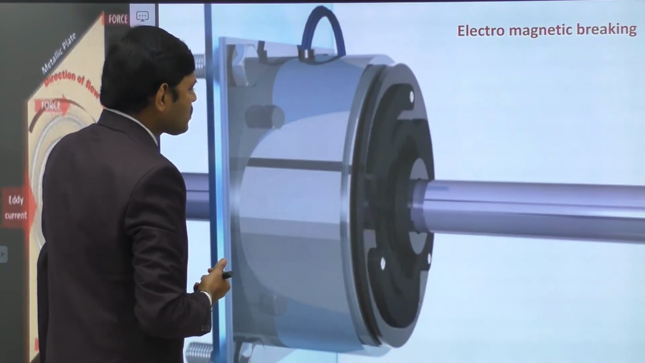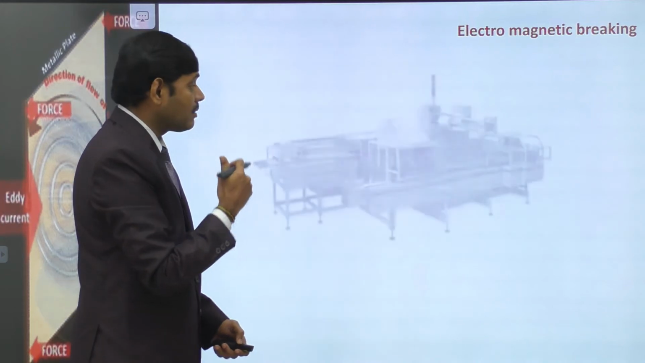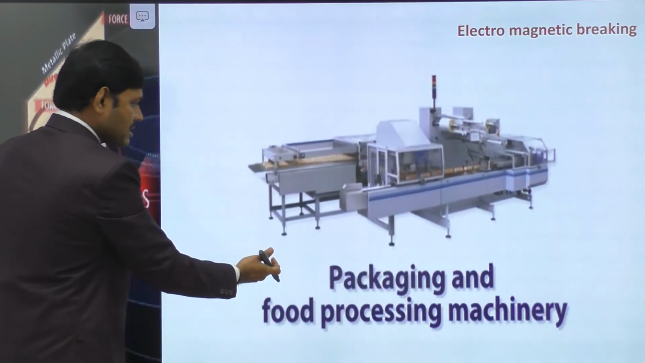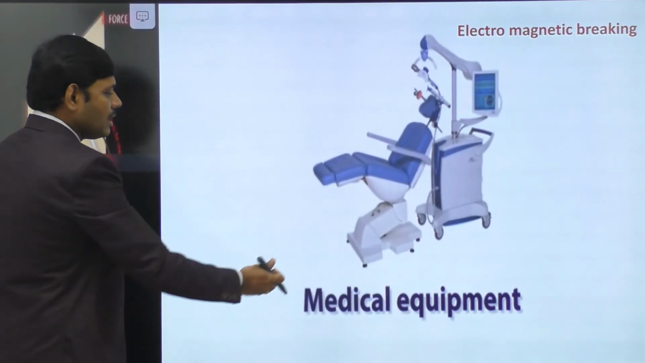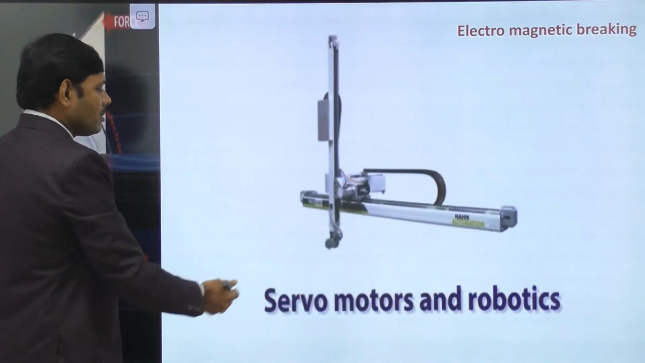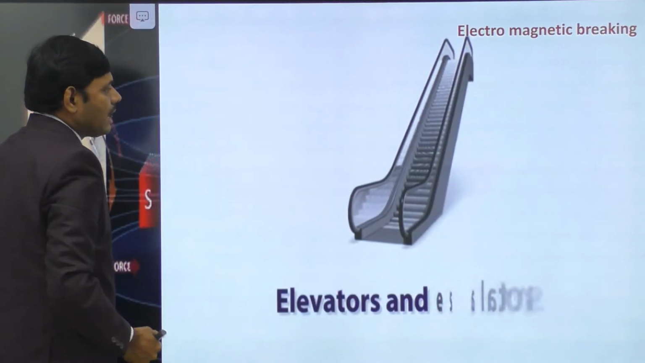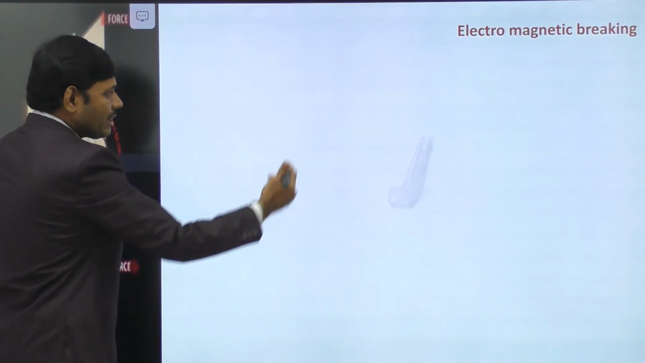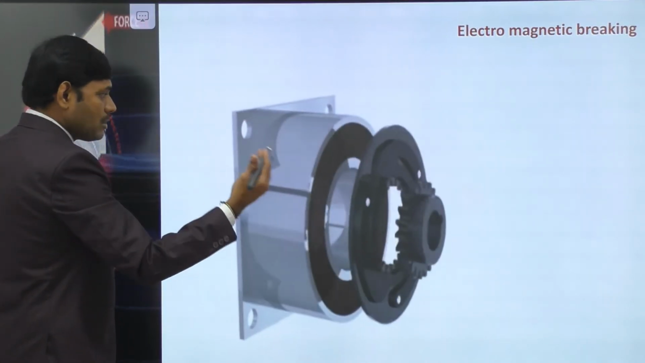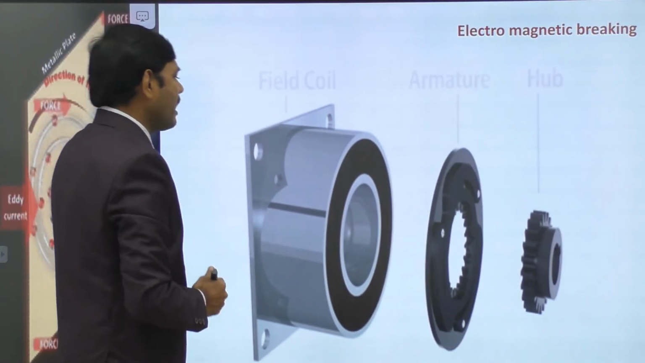Now I would like to explain how the electromagnetic braking is operating. These are applications: packing and food processing units, medical equipment, now robotics, as well as elevators and escalators. Even in trains and amusement parks, we use this electromagnetic braking.